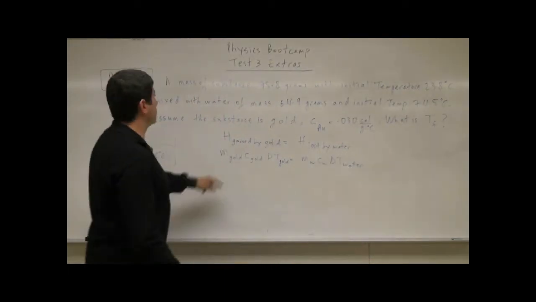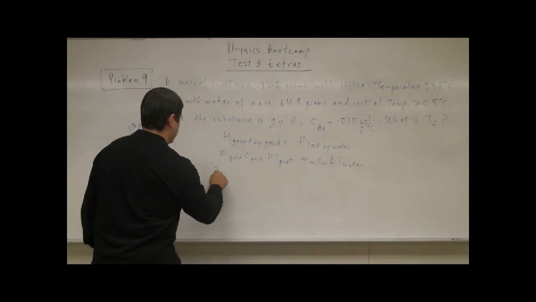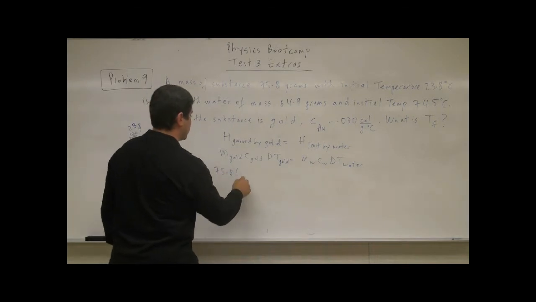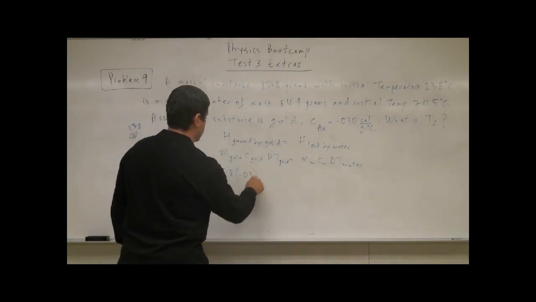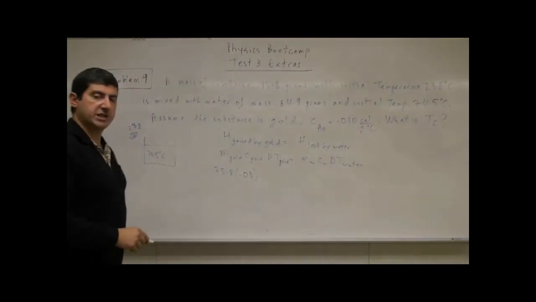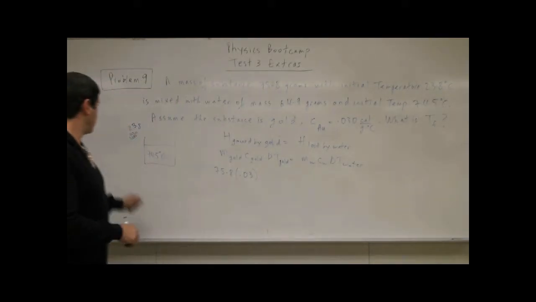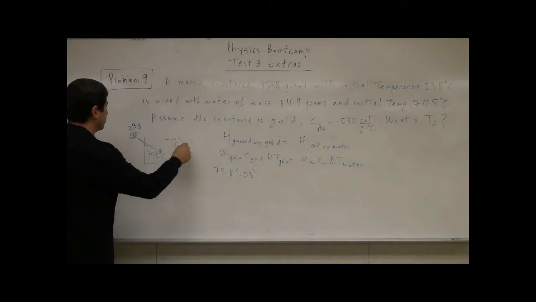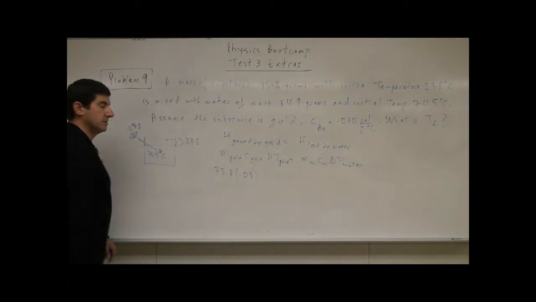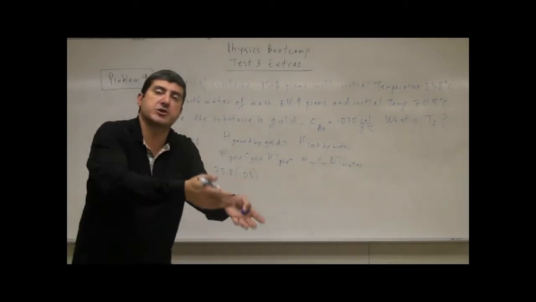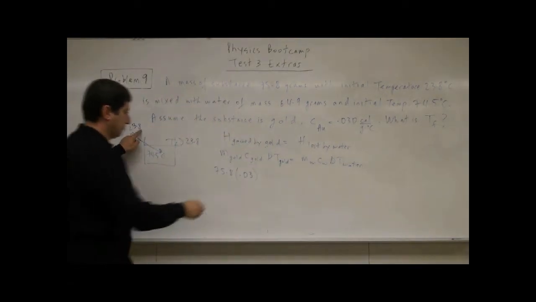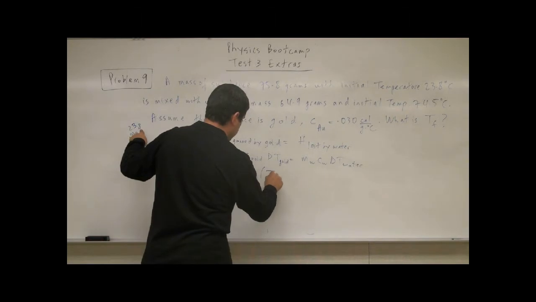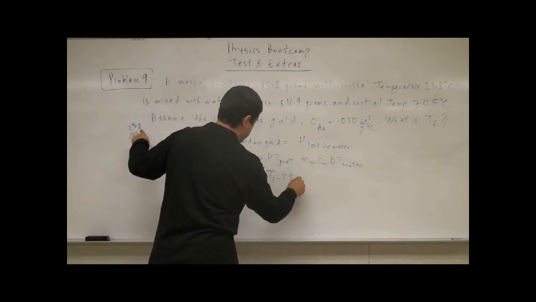So the mass of the gold is going to be 75.8. This time we are given the specific heat of gold, 0.03. Change in temperature, how can I write that so that it's positive? Well, we know that when you mix the gold there, the final temperature is going to be greater than 23.8, right? So we're going to say the final temperature minus 23.8, TF minus 23.8.